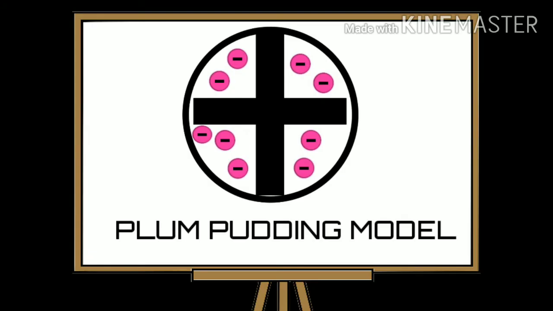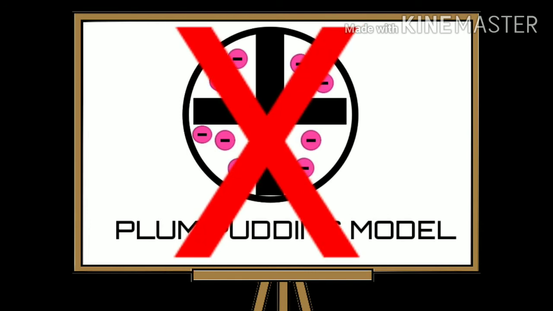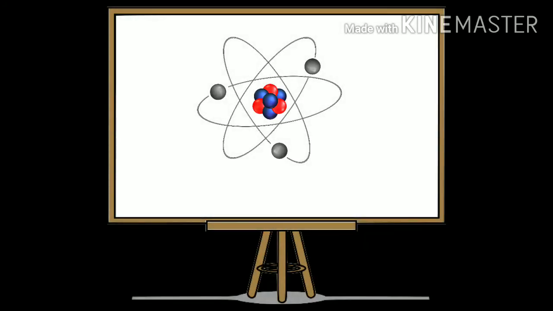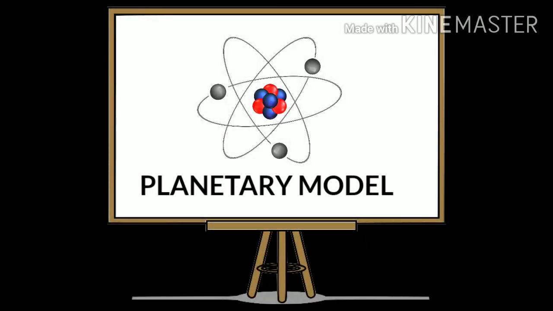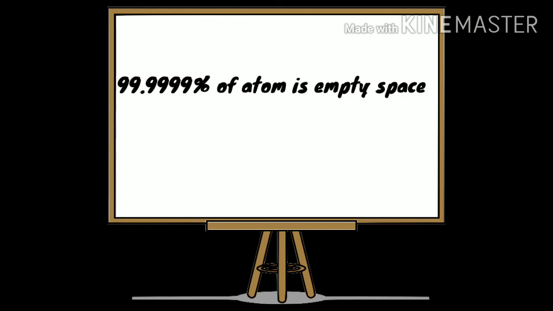From his experiments, Rutherford found that the plum pudding model is wrong, and also found that there is a positively charged dense object in the center of an atom called the nucleus. He came up with this planetary model of atoms, in which the electrons revolve around the nucleus like planets revolving around a star. But neutrons weren't discovered yet. Rutherford also found that an atom is mostly made up of empty space. He found that 99.9999% of the atom is empty space, and the remaining space would be occupied by the nucleus.